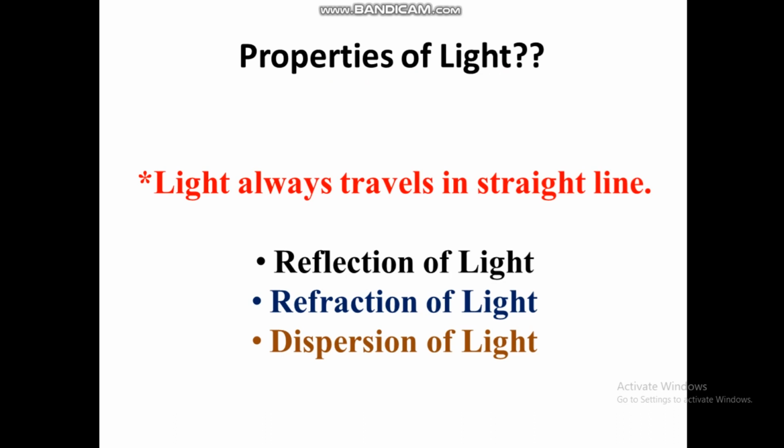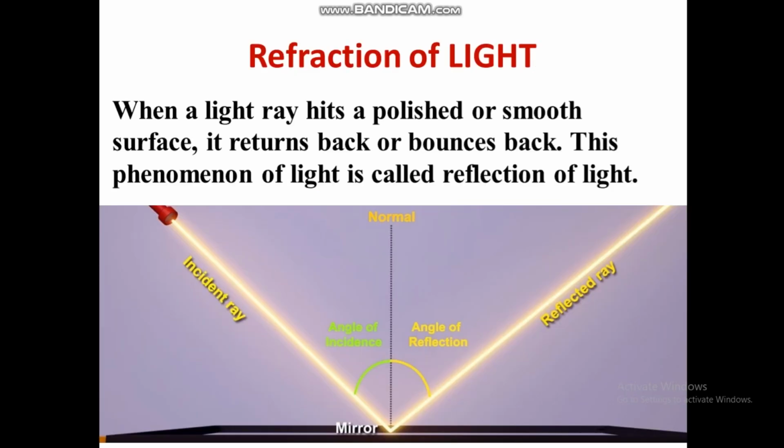Among other properties, so many properties are there. Out of those, in this chapter we will be discussing mainly three different properties, and these are reflection of light, refraction of light, and dispersion of light. So reflection, refraction, and dispersion. Okay, so we'll move next, and first we will discuss the first property of light, that is reflection.